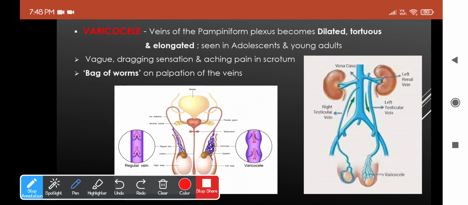So that is an important aspect. And if the varicoceles recur, then you have to go for pampiniform venography. Okay, so this was the important condition related to veins.